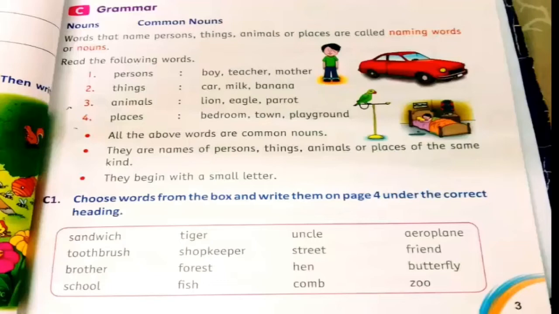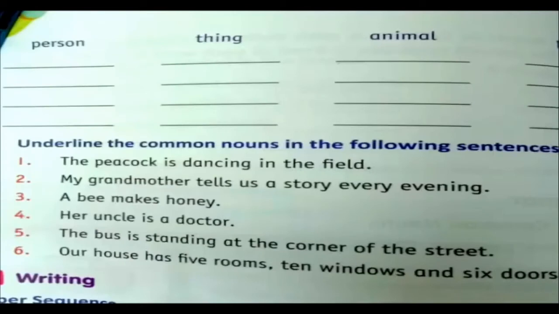All the above words are common nouns. They are the names of persons, things, animals or places of the same kind. They begin with a small letter. Now come on, see number 1. Choose words from the box and write them on page number 4 under the correct heading.